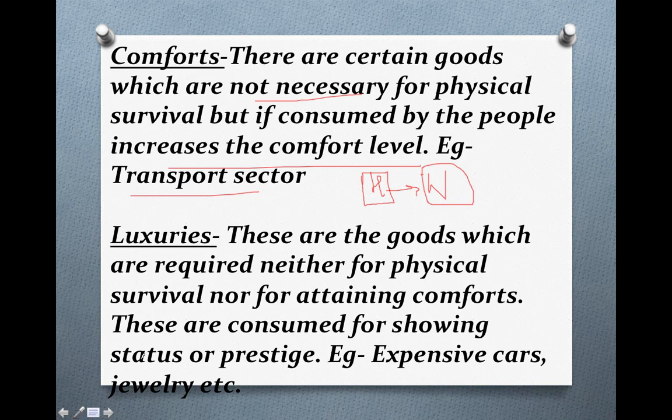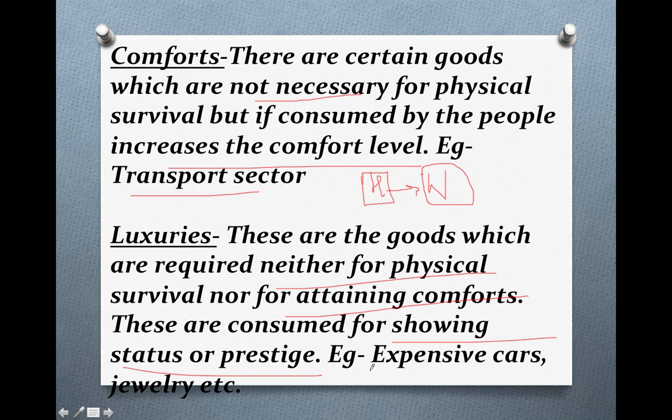Now, what are luxuries? These are the goods which are required neither for physical existence nor for attaining any comfort. So luxuries are not there for physical survival, nor for increasing the comfort level. They are only consumed for showing your status or prestige, your standing in the society.